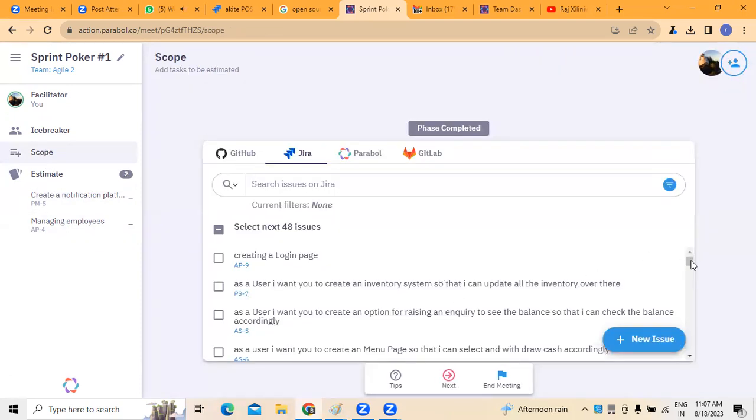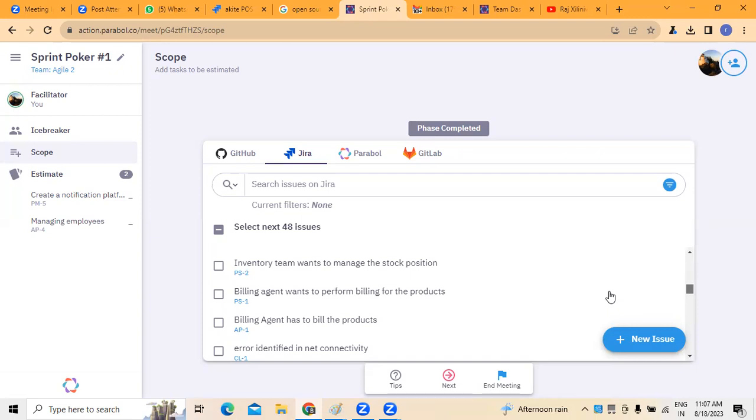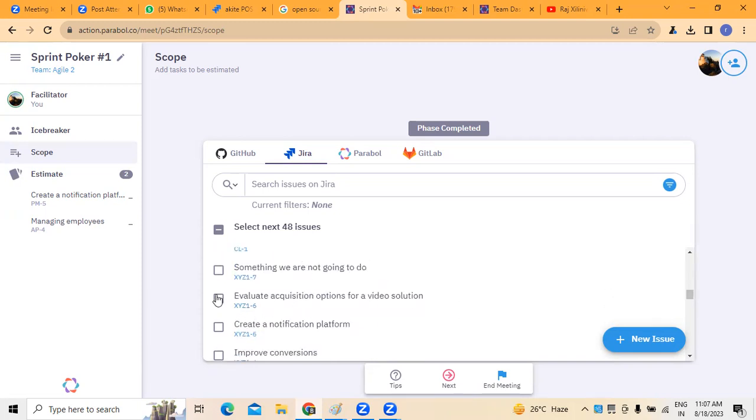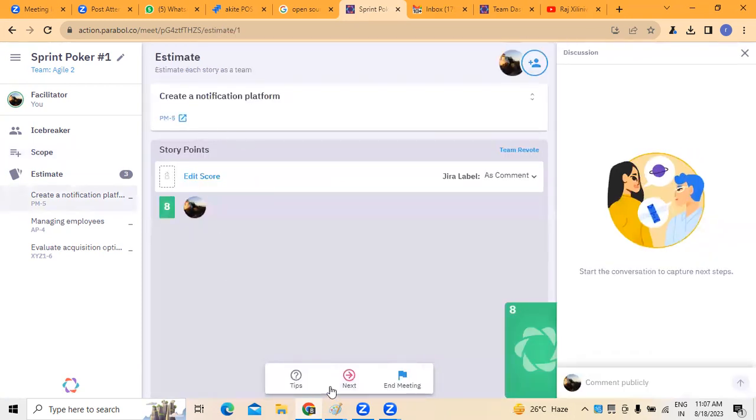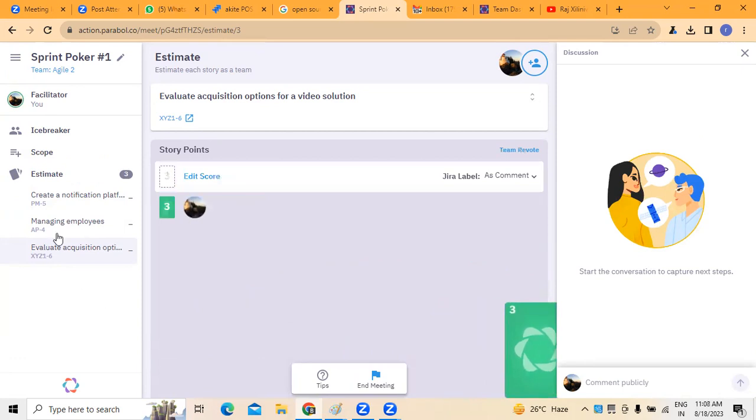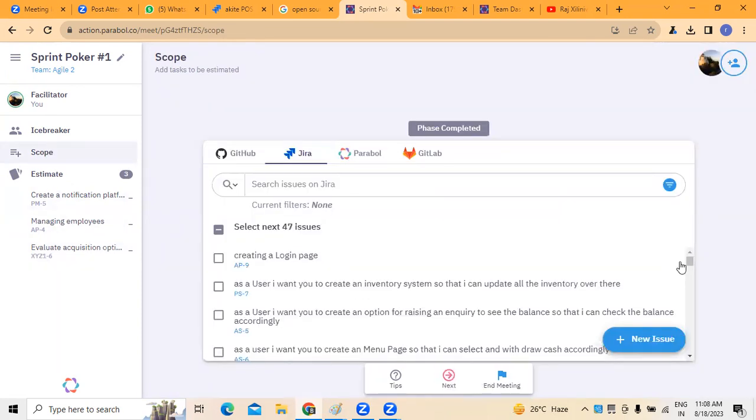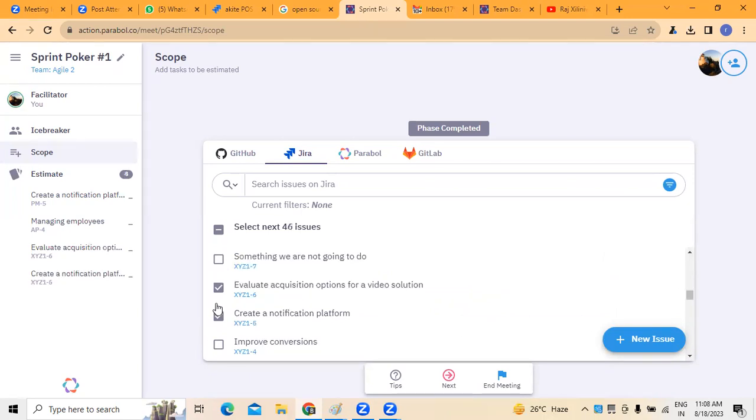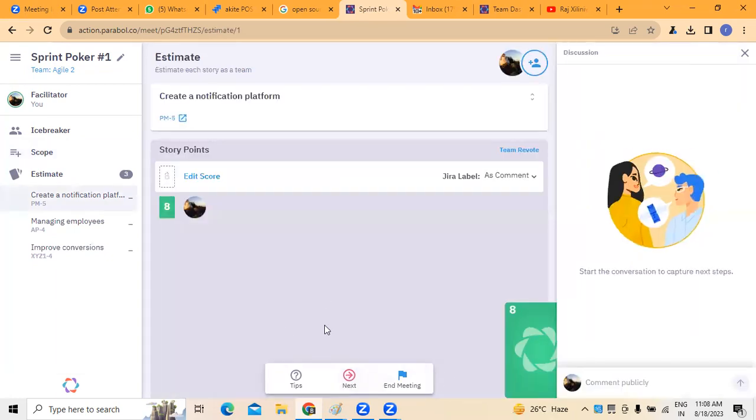Again, if I want, I can go to whichever user story we are discussing in the poker game. Depending on the priority, we have to select. For example, evaluation of existing options for the video solution is the task I have taken. You can go to the next one. So here we have to select the story. This is how generally each and every task is taken, and the 3C's technique is what we normally follow.